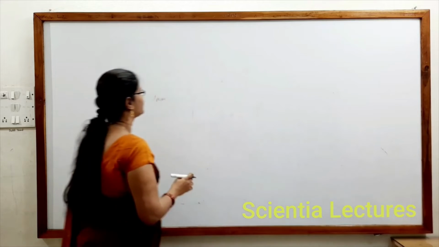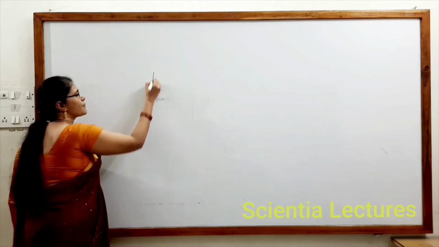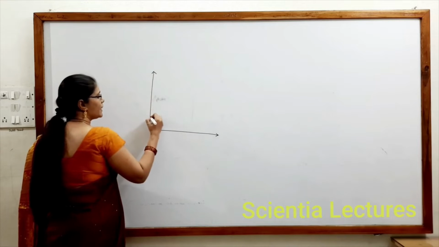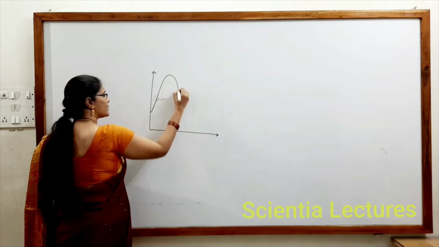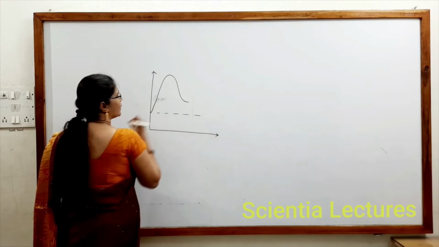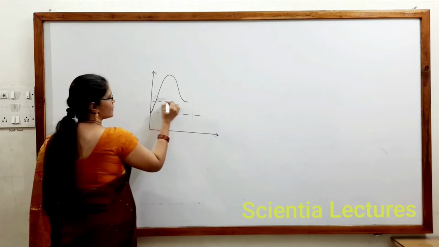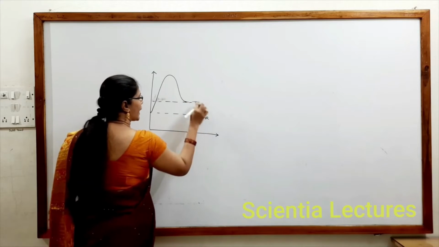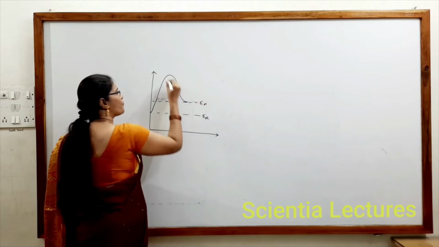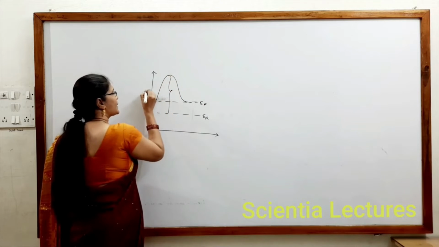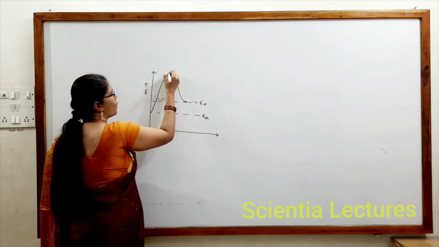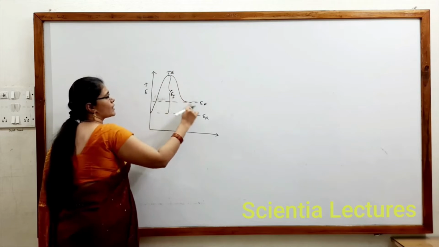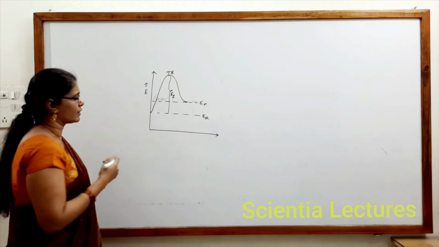Now next, for a reversible reaction. What is meant by a reversible reaction? A reaction that can occur in both the directions is called a reversible reaction. This is the energy of reactant, this is the energy of product, this is the activation energy of the forward reaction, because reactant getting converted into product is a forward reaction.